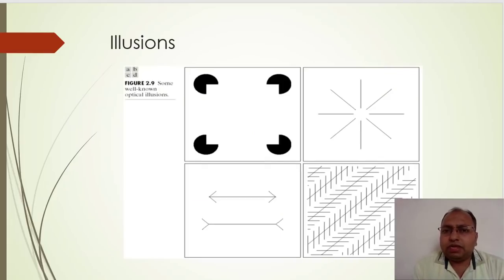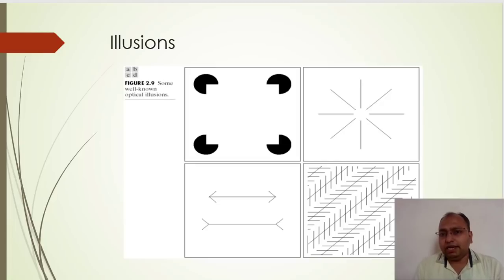Another problem with the persistence of the eye is related to illusion. So in this figure, let us talk about the first figure. You may feel that there is a square box present inside those four circles. But some of you may feel that the four circles are there, and from each circle a quarter part has been removed.